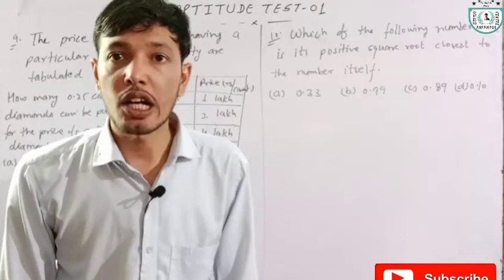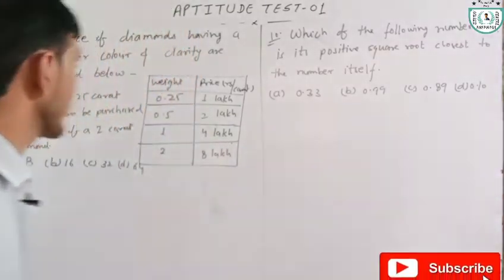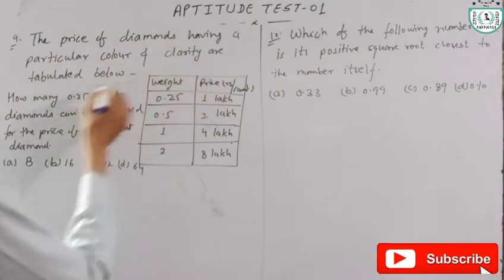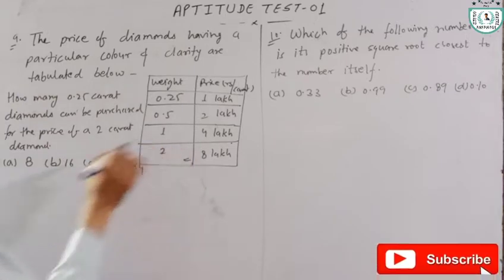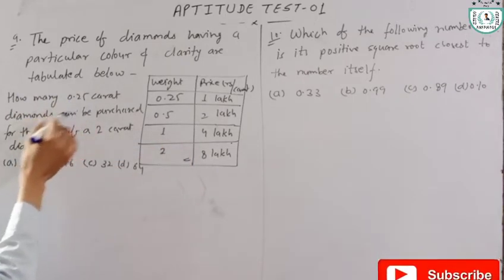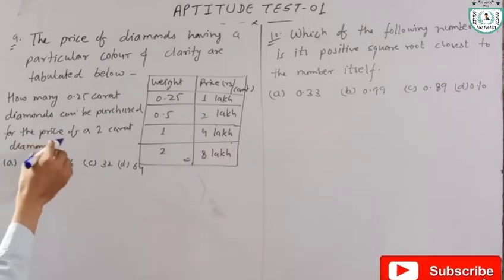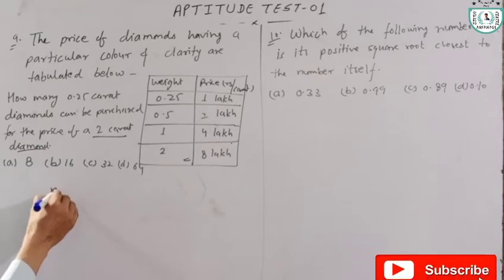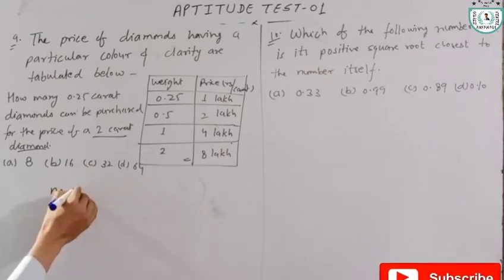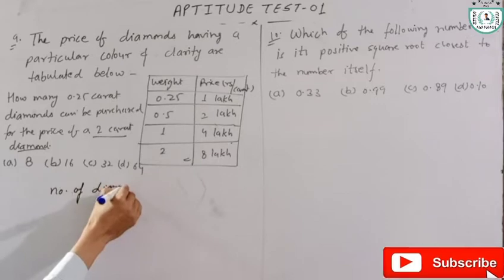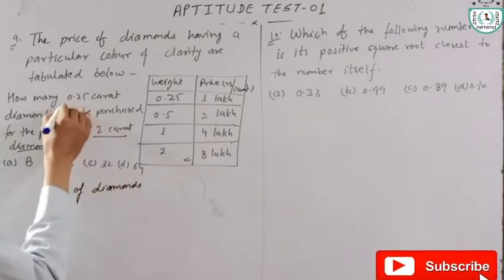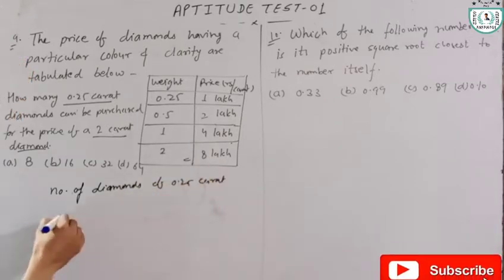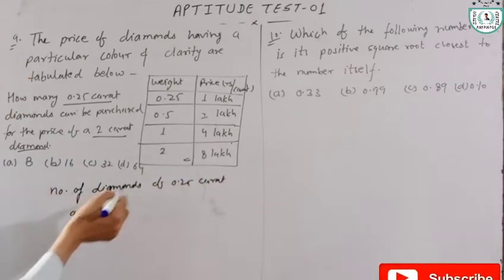Okay, now we have question number 9. In question number 9 we are given the price of diamonds having a particular color and clarity, tabulated below. This table is given. How many 0.25 carat diamonds can be purchased for the price of a carat diamond? Number of diamonds of 0.25 carat are here.